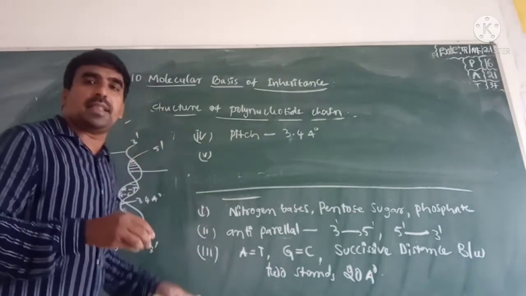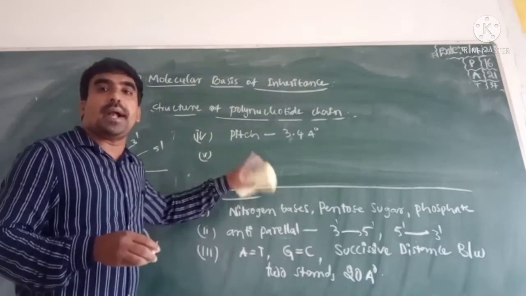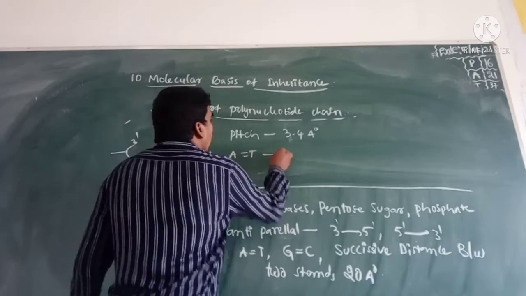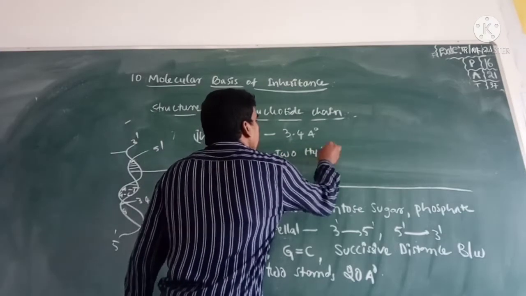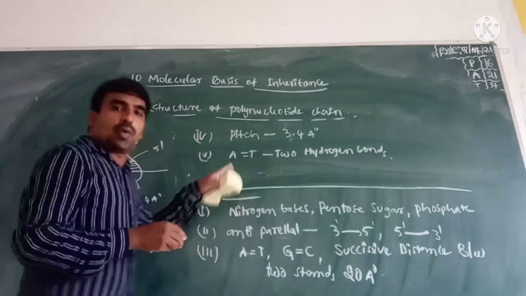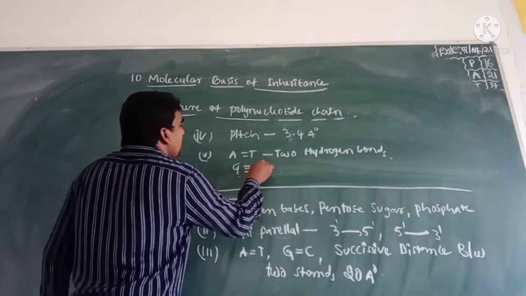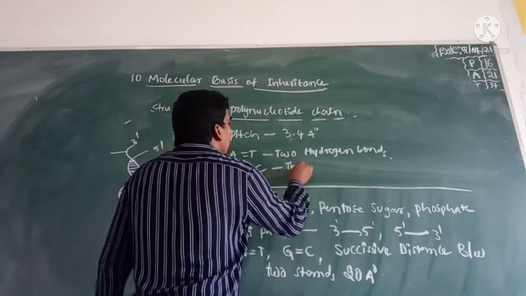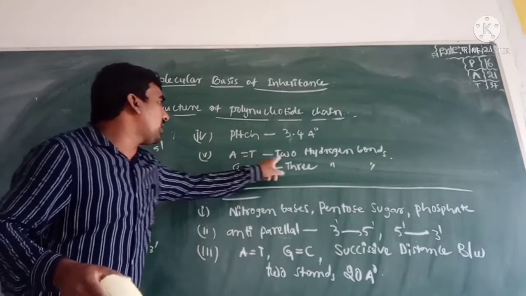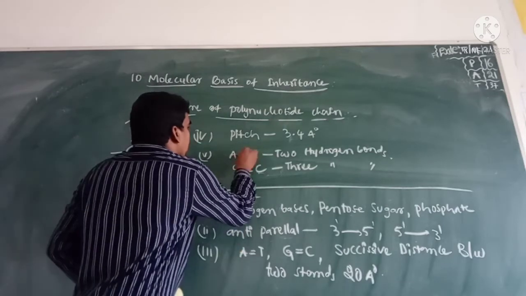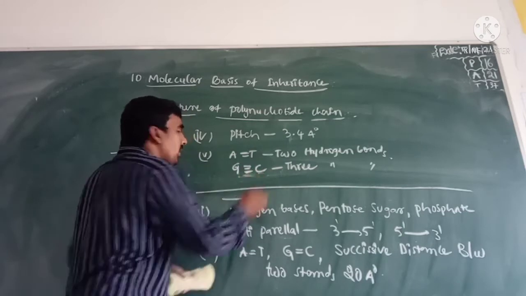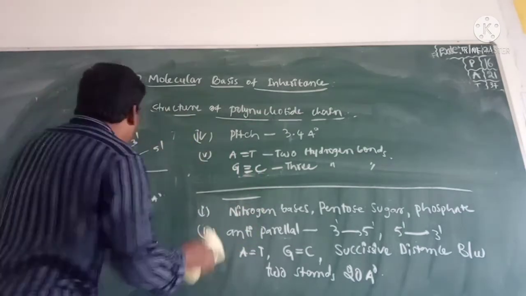Next, fifth point: adenine always binds with thymine with two hydrogen bonds. Guanine always binds with cytosine with three hydrogen bonds. These are the two hydrogen bonds.